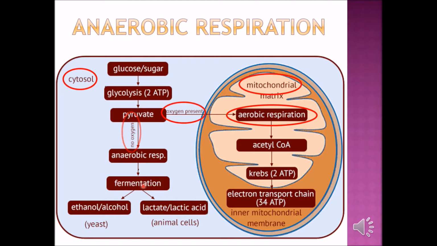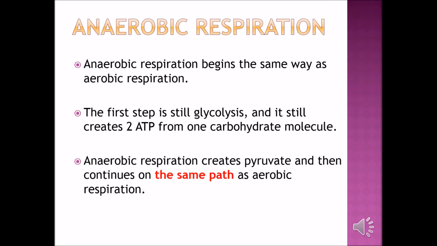For fermentation we have two types. One is alcohol, when we produce alcohol or ethanol. The word "alcohol" gives it away. Another is when we produce lactic acid. Lactic acid fermentation happens in animal cells, while alcohol fermentation happens in plants or yeast. We will use two examples later. So this is the anaerobic overview.